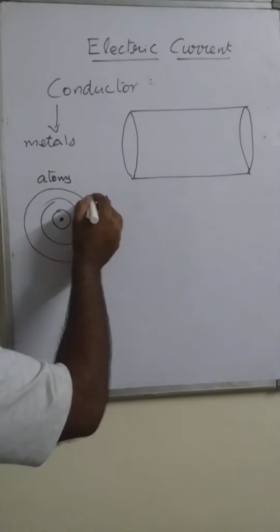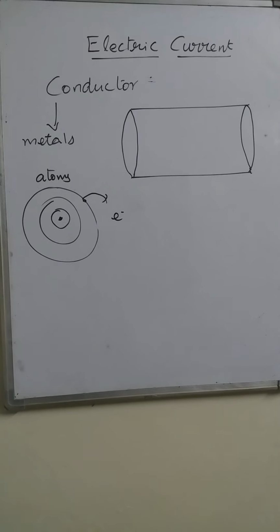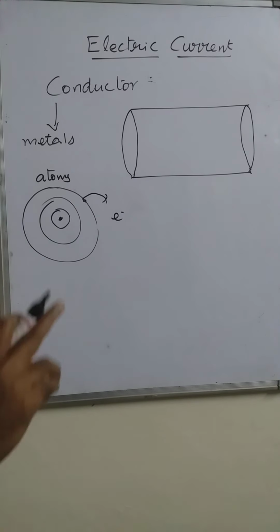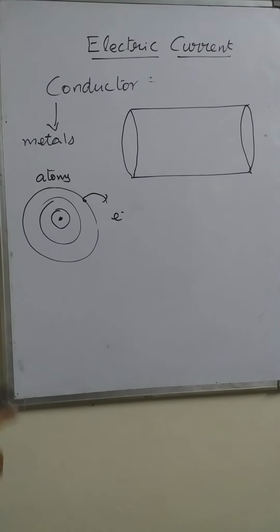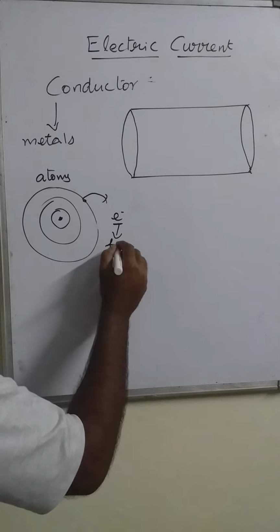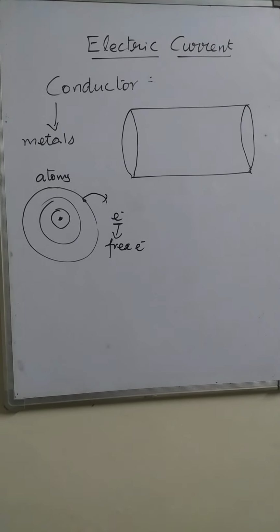As these electrons come out from the atom, they become free. We are taking an atom that has one electron in its outer shell, the valence shell, and it is coming out. After coming out from the atom, it becomes free, that we call a free electron.